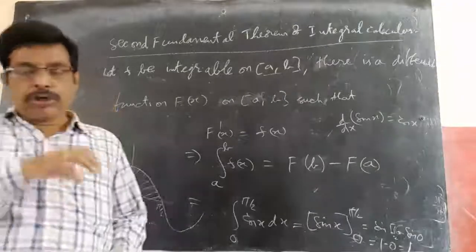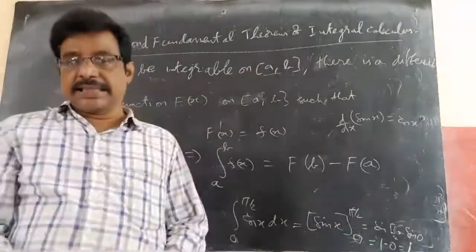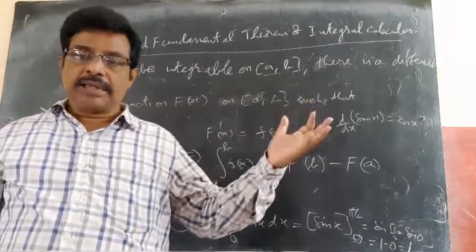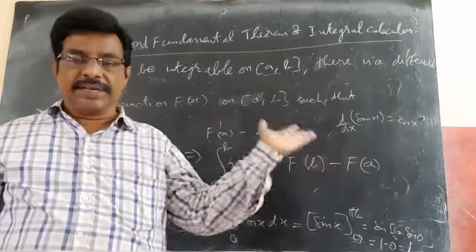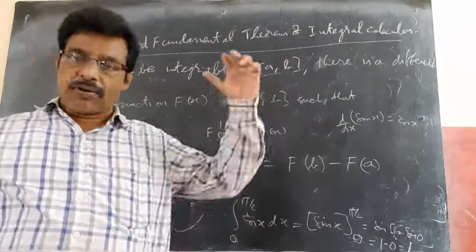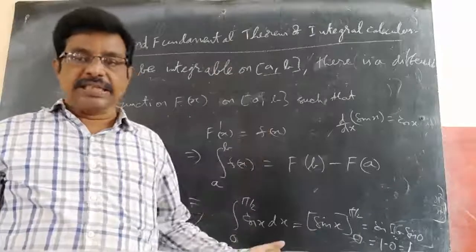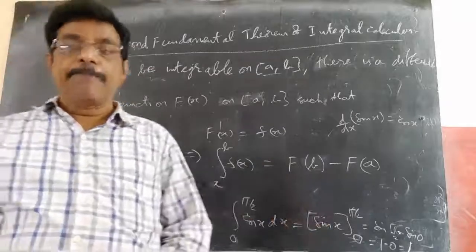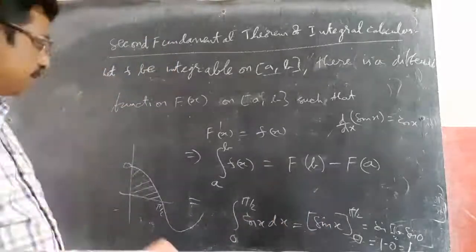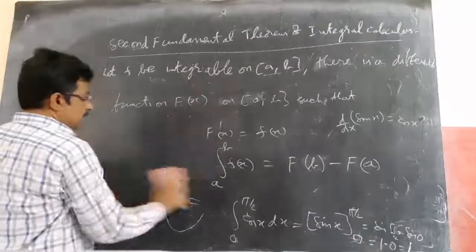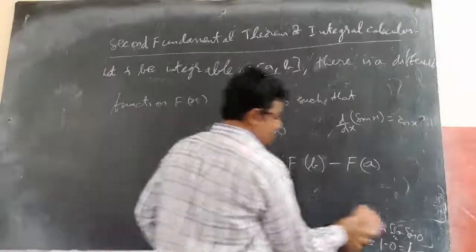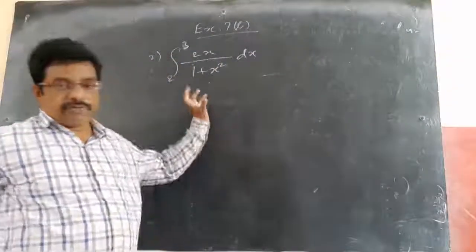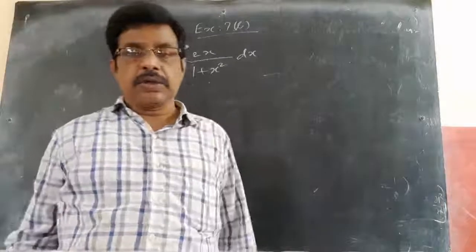But same like determinants, we know the actual way, and we did many properties: changing rows and columns, adding some row multiplied by a number to some other row. Like that we did properties in determinants which made our work simple. Here also there are some properties which make this work simple. First we will do 2-3 sums on the fundamental theorem, then we will go for the properties, how to apply them using the properties of integral calculus.